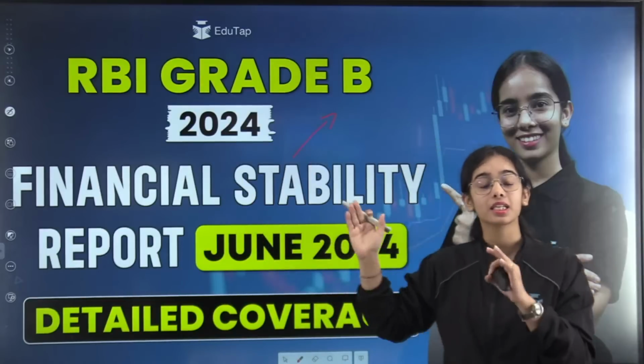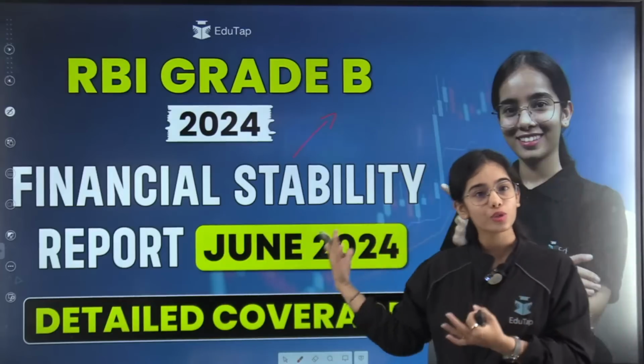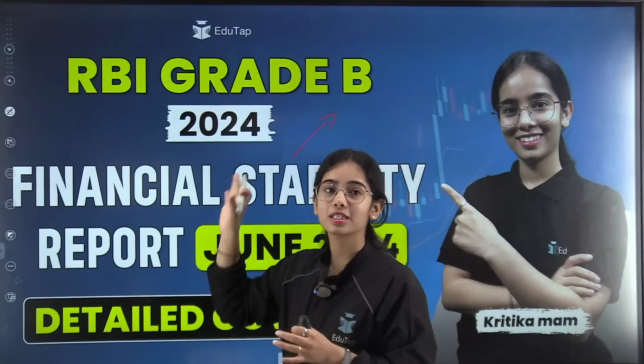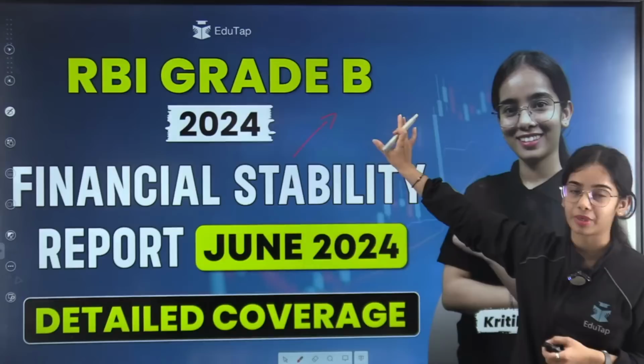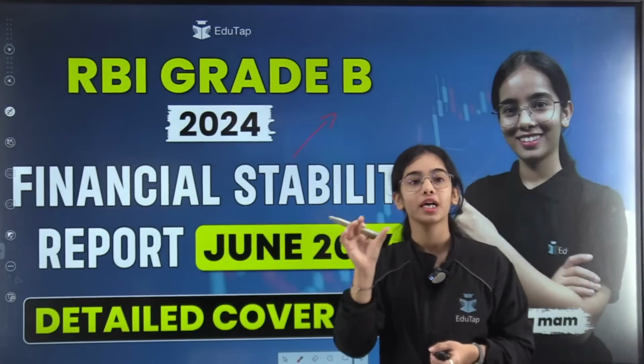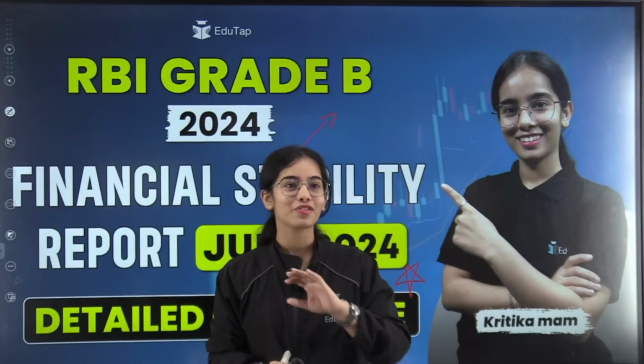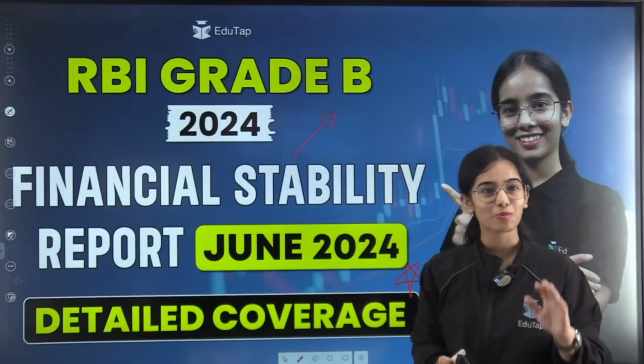As well as in the NABARD Grade A examination, in Phase 1 we have seen a question from FSR. It is also important for SEBI Grade A, but it is most important for the RBI Grade B examination, and today we are going to have the detailed coverage. I will tell you which data points are important, which you have to cover. So today we are going to have the detailed discussion.